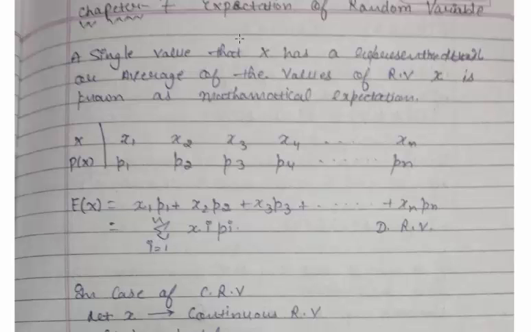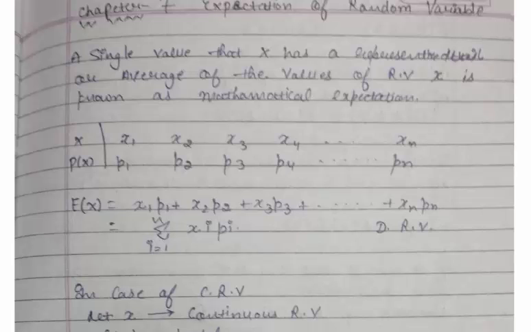So, expectation. First, we discuss the meaning of mathematical expectation. A single value that represents the random variable, the series of a random variable, or the average of that series is known as mathematical expectation. So, the mathematical expectation is a representative of the series of a random variable. Let us suppose we have n random variables x1, x2, x3, x4, xn. Then the one value that represents the whole series is known as mathematical expectation.